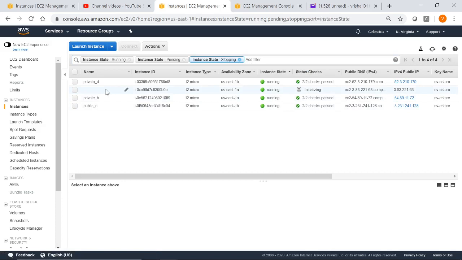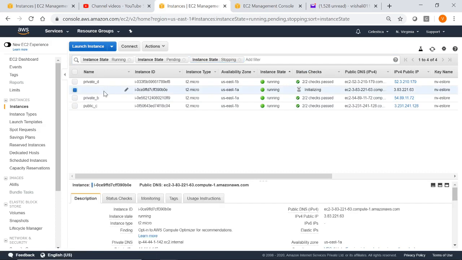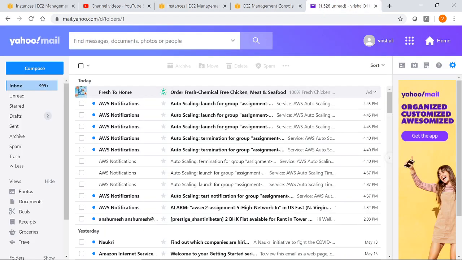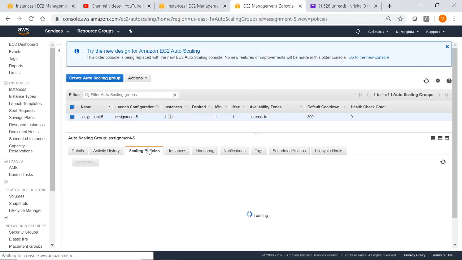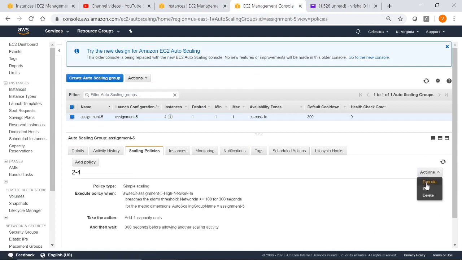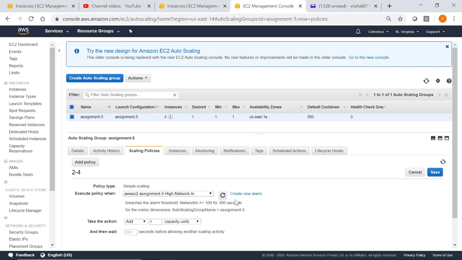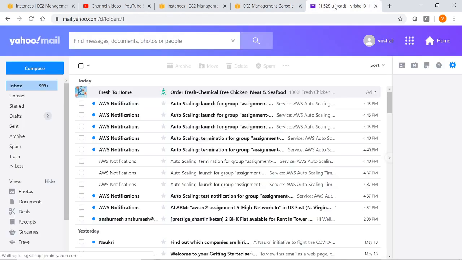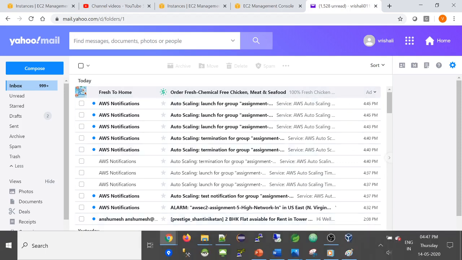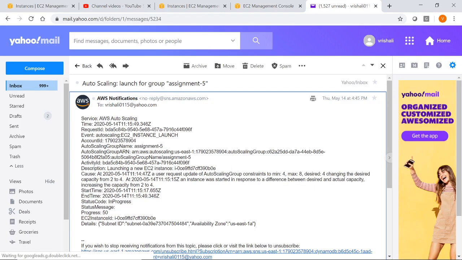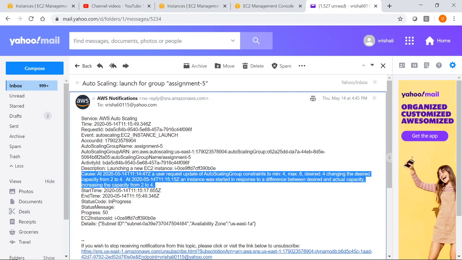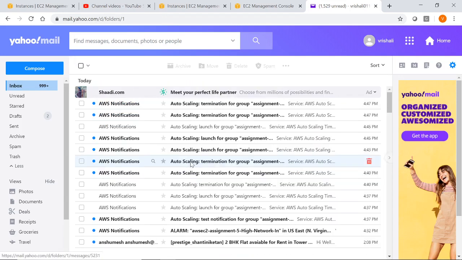So basically they got stopped because of the policy change, and we are getting notifications over here because we have the notification set into the scaling policy. We have this particular policy that is getting executed, and because of that alarms are getting sent over here. Auto scaling group capacity has increased from 2 to 4, so this notification arrived in the mailbox.